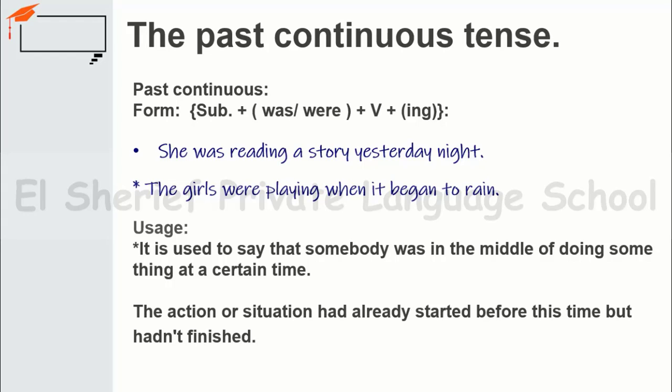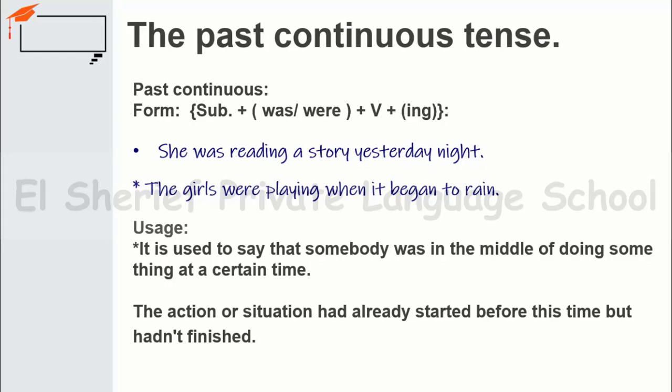For example, she was reading a story yesterday night. So she is the subject and it takes was and the verb, which is read plus ing, and it will be reading. For another one, the girls were playing when it began to rain. Here we can see that the past continuous here is only were playing. The girls are the subject, were and playing.